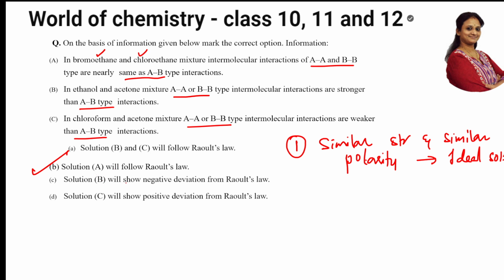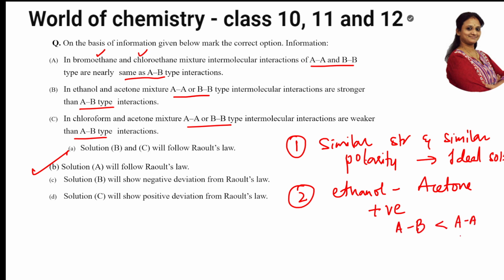Now let us see one more. In ethanol and acetone, AA and BB. What is the option, students, in ethanol and acetone? There is some hydrogen bonding which is seen because of the inbuilt hydrogen bonding. So when hydrogen bonding is there, what type of deviation? They show positive deviation. In positive deviation, AB interactions are less than AA and BB. Now, what did they give me? They've given me that AA interactions are stronger. This is wrong, right? This is ruled out.